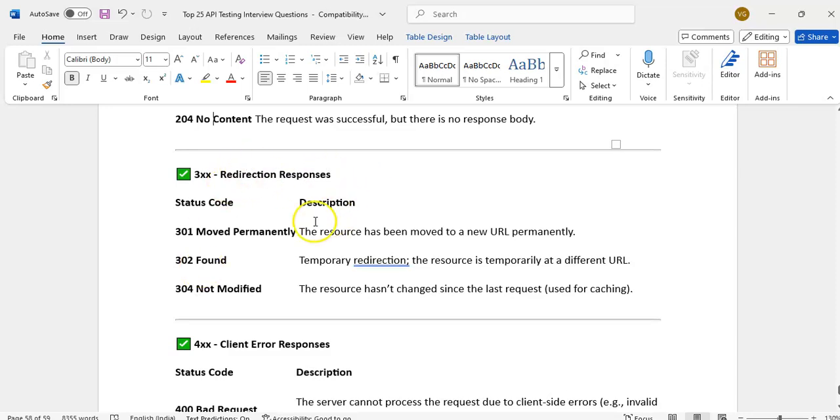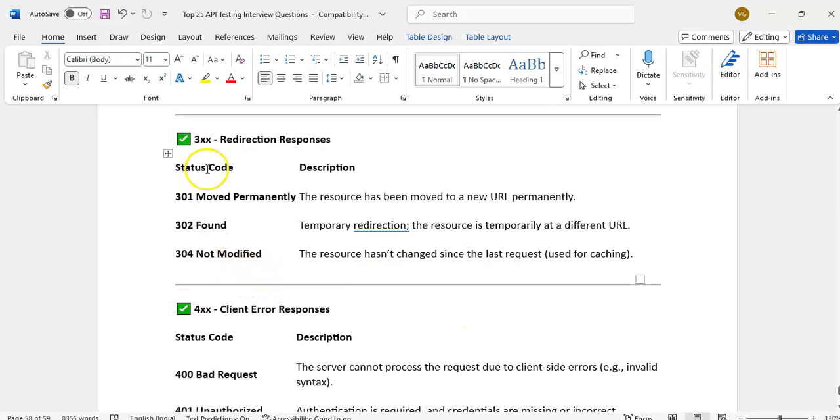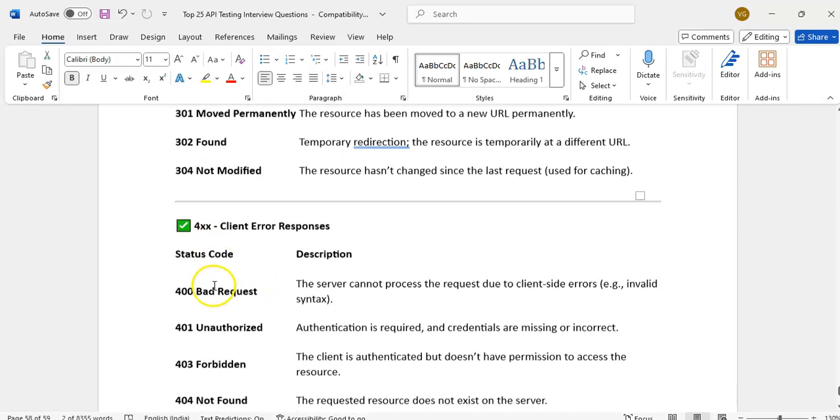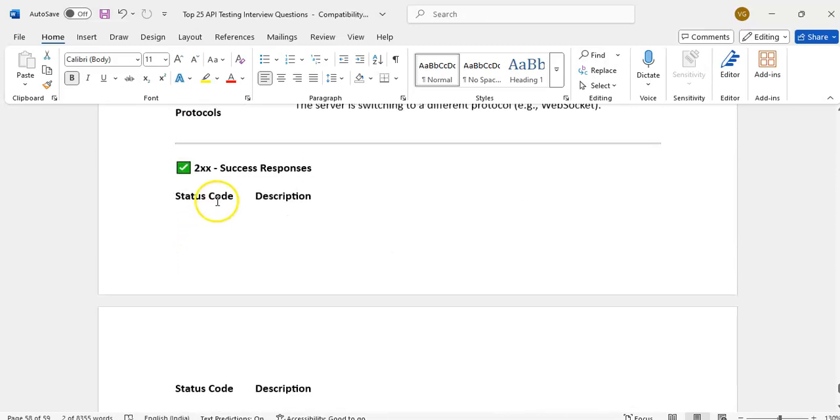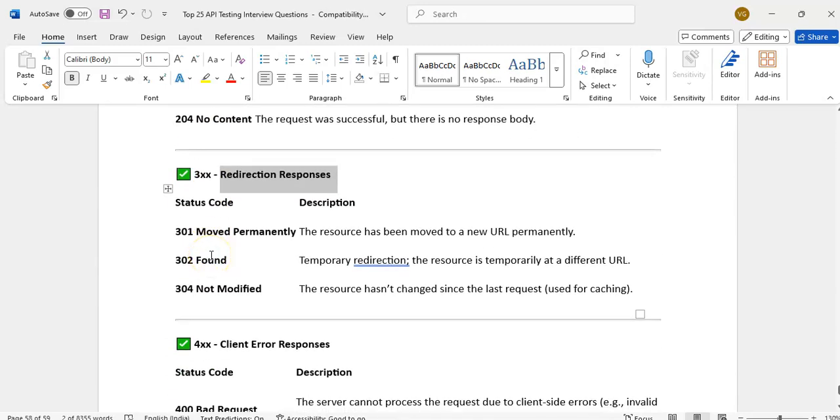300 redirection. It will happen internally. If we hit one API, maybe it will internally invoke another API. 301 moved permanently: the resource has been moved to a new URL. 302 found, temporary redirection. 304 not modified: the resource hasn't changed. These are all redirection responses. These are not issues. 100, 200, 300 are not issues.